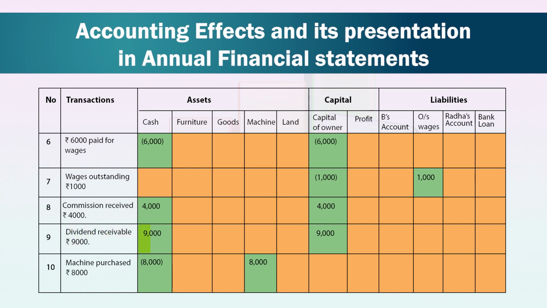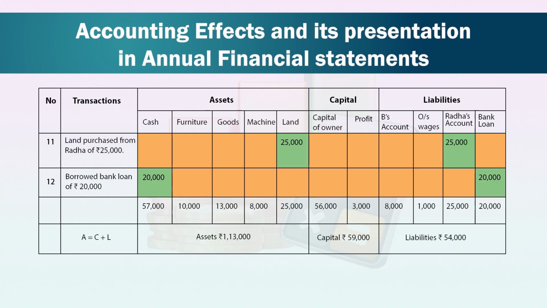Here cash is increasing by the amount of 9,000 and dividend is our income. Therefore, capital is also increasing by the amount of 9,000 rupees. Next transaction is machine purchased rupees 8,000. Here cash is decreasing by the amount of 8,000 and machine, which is also an asset of the business, is increasing by the amount of 8,000 rupees.